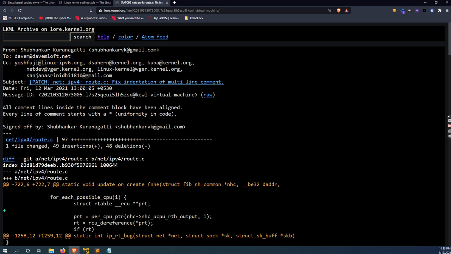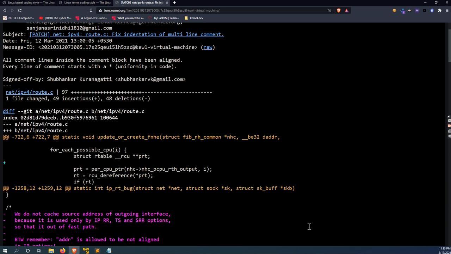Another thing: most of us are accustomed to using Gmail for sending mails. However, one important thing we need to remember is that while sending kernel patches, we cannot use Gmail, primarily because Gmail removes a tab space and adds a single space. This makes a lot of difference while sending patches, because we are completely changing the source code without even telling the compiler about it.